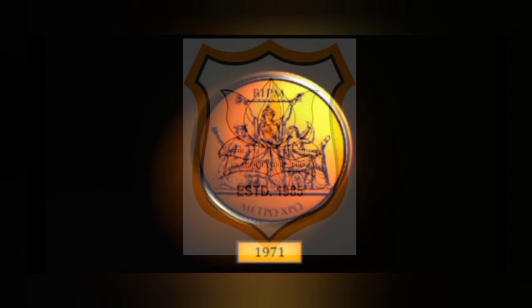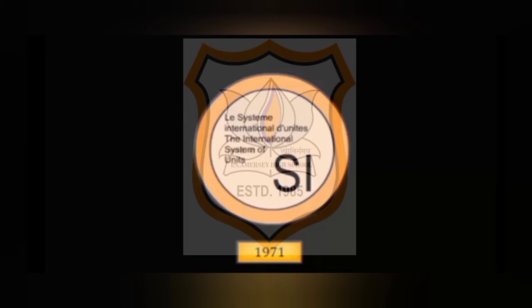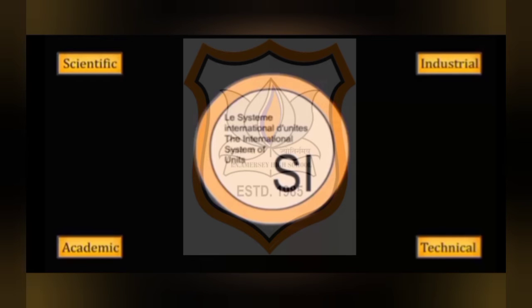In 1971, SI system of units came into existence. This SI system of units is an internationally accepted system and it is nowadays used everywhere in the world. It is closely related to CGS and MKS system of units. It is a more user-friendly system and it is also called a metric system.